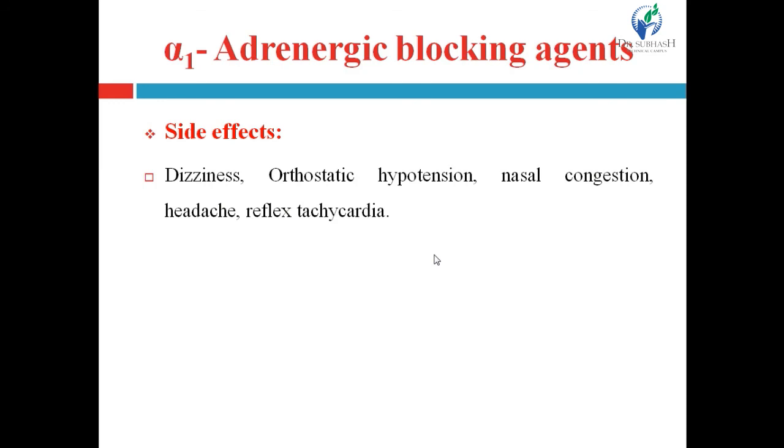Then nasal congestion, headache, and reflex tachycardia, that is increased heart rate with vasoconstriction and raised blood pressure. So these are the side effects.